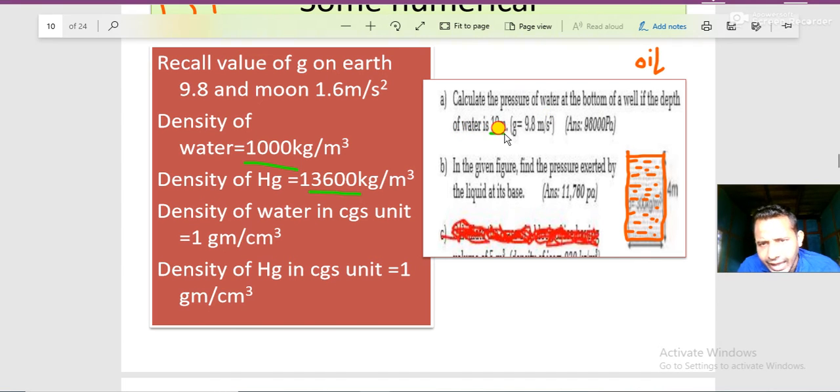Okay, now see here, height is 10 meter. Use the formula SDG. Now the H value you can keep 10 meter. D value, what is written over here? Water is written here, so you can keep 1000 over there, and G value is 9.8.